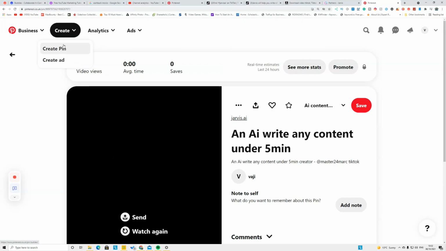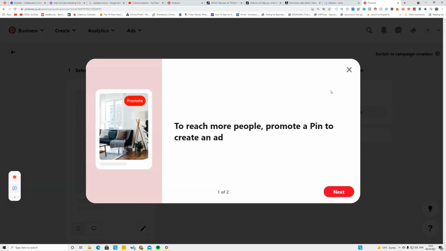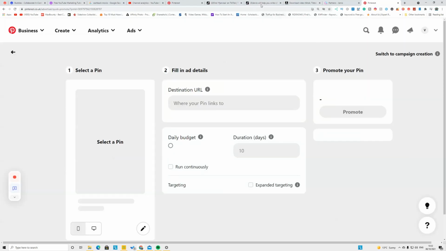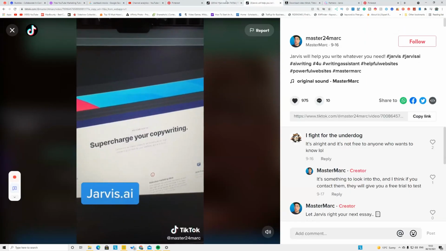And now you can see at the moment you have created a pin. You can add pictures and videos. There is no idea pin, which is similar to YouTube Shorts, but it will be available when you start to post on Pinterest. Also, you can click promote on Pinterest and spend a little bit more money on your own, for example $2 to $3 per day, to promote that pin to lots of other people. But before that, what you can do is post unlimited content every single day.